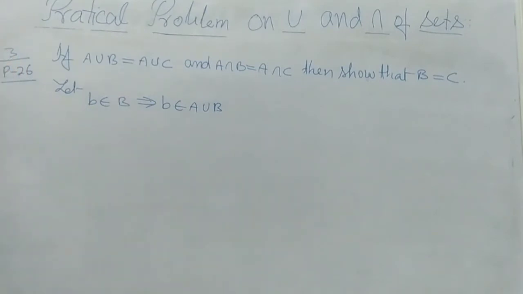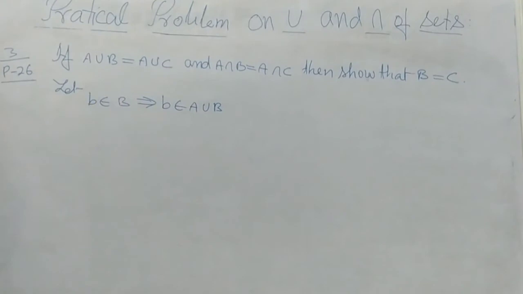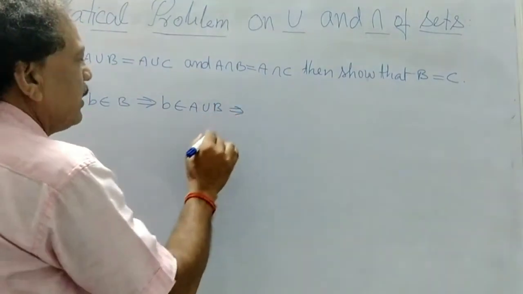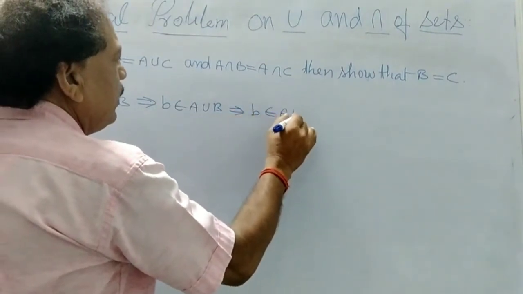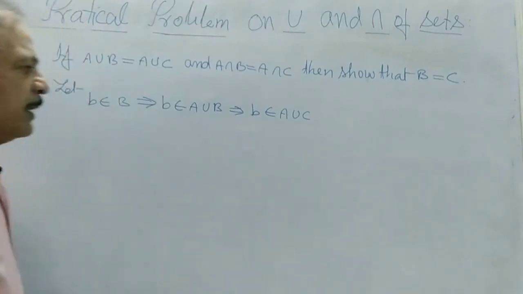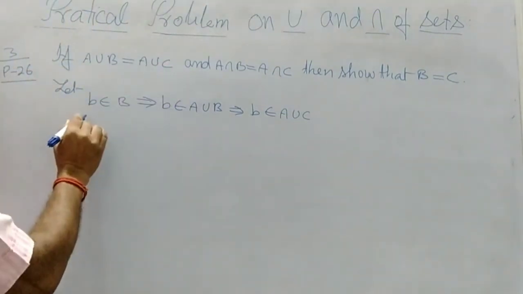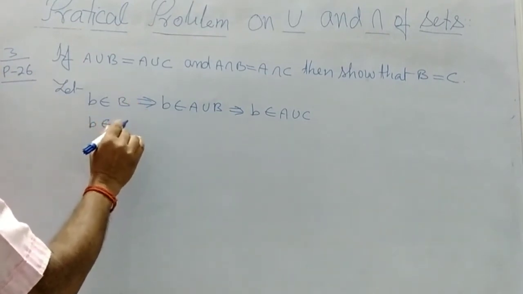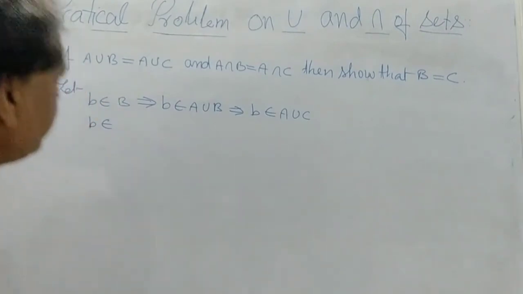So B belongs to A union B. This implies that B belongs to A union C. And again it is given that B belongs to B.